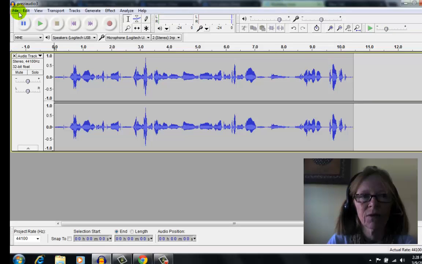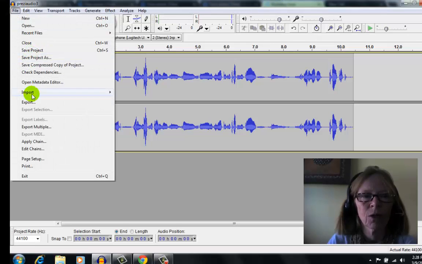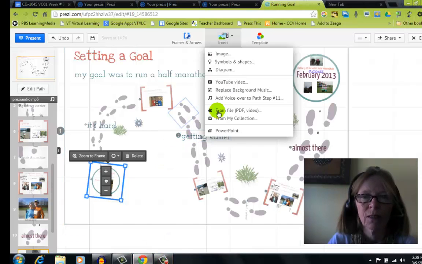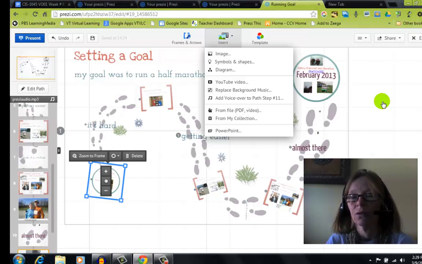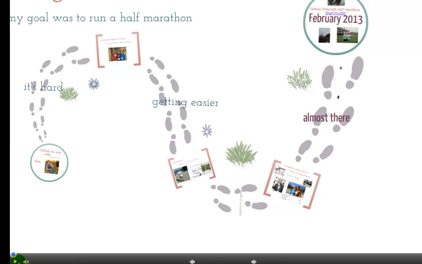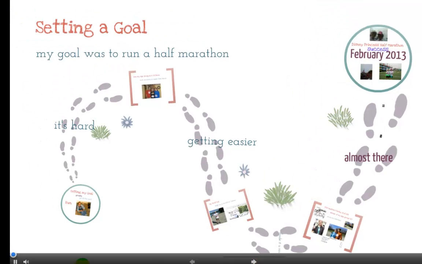And again, save it in the same way. You could save the project or just export it if you don't think you need to edit it again. Save it in a file, and then when you come to your Prezi, you would add the voiceover for that path. So I'm going to play my presentation and just show you what that sounds like and looks like. Okay, so here we go. So you know there's sound in the background when you have this little icon here and you click play, or you can step through it, right?